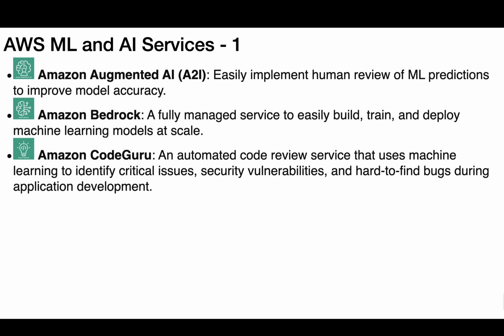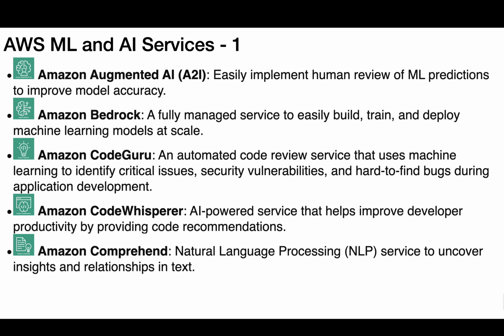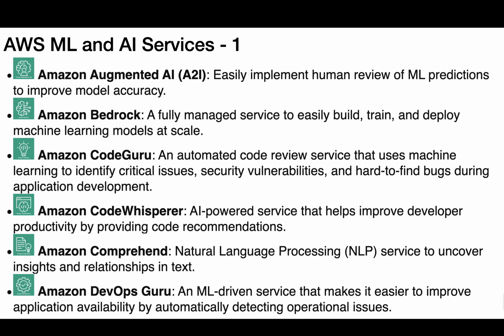bugs during application development. Amazon CodeWhisperer, an AI-powered service that helps improve developer productivity by providing code recommendations. Amazon Comprehend, a natural language processing, NLP, service to uncover insights and relationships in text. Amazon DevOps Guru, an ML-driven service that makes it easier to improve application availability by automatically detecting operational issues.